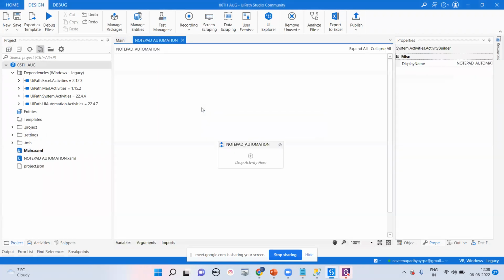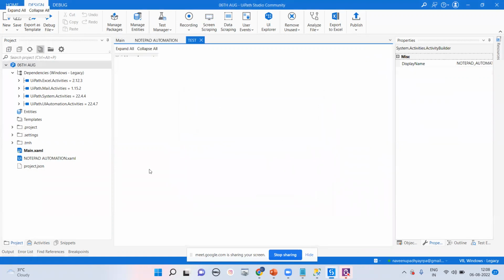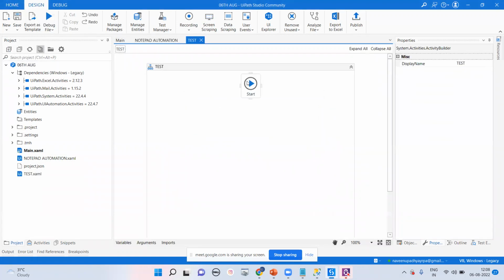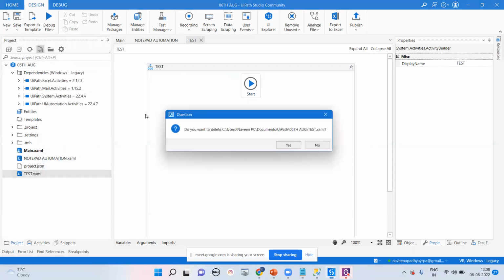Whenever you go for Notepad automation, the second one we are getting here is Notepad automation. If you are going to create multiple programs with sequence, flowchart and all these things, right now I'm going to name this test. I can create it here, and we get the test, and we are getting the flowchart. Right now I want to delete this particular program. I don't want to keep it. We can right click and go for delete.